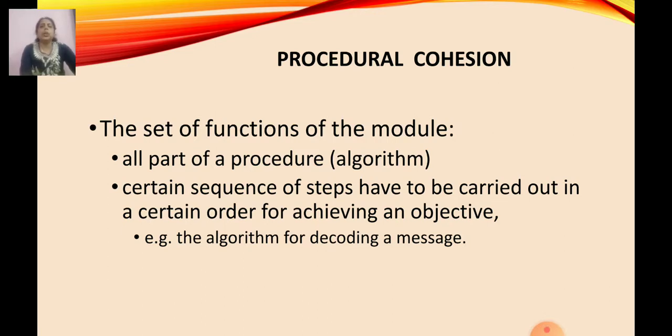Means when all parts of a procedure are in the same module, they have certain steps to carry out some specific task. Okay, the procedure to carry out some specific task is in a single module, that is known as procedural cohesion. Like the algorithm for decoding a message.